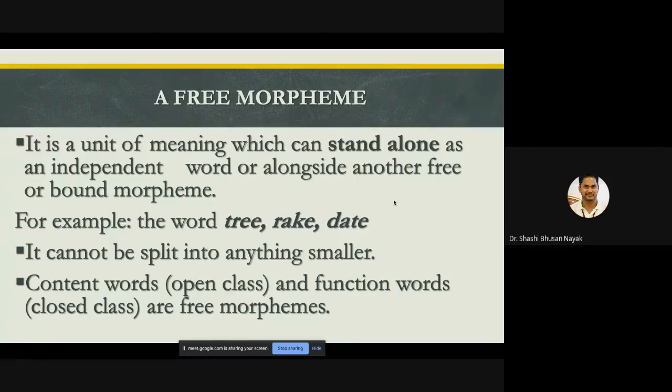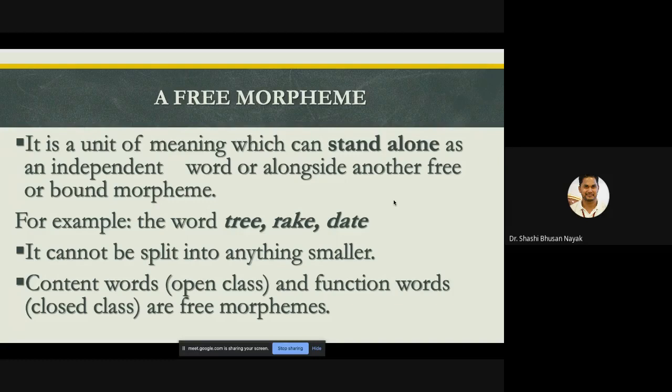So what is a free morpheme? It's a unit of meaning which can stand alone as an independent word or alongside another free or bound morpheme. For example, tree, rake, date. It cannot be split into anything smaller. And what are other free morphemes? Content words and function words are free morphemes as well. And what are content words and what are function words?